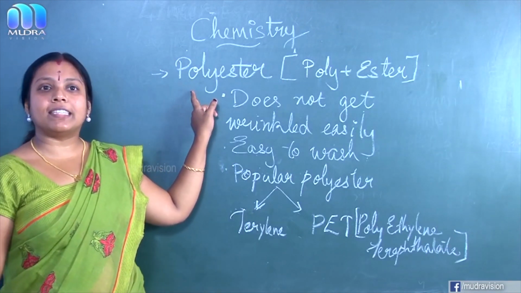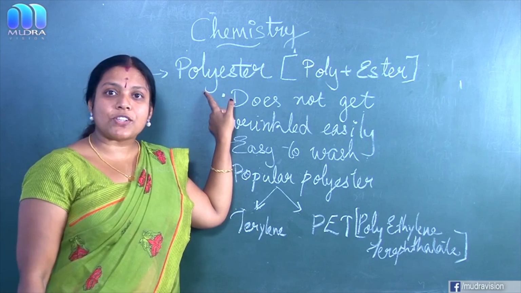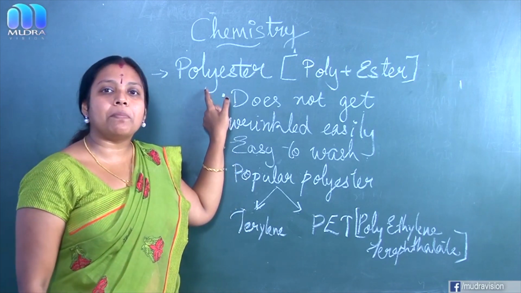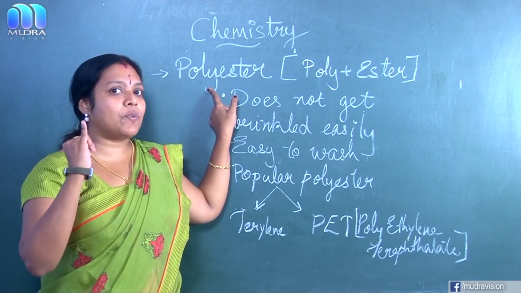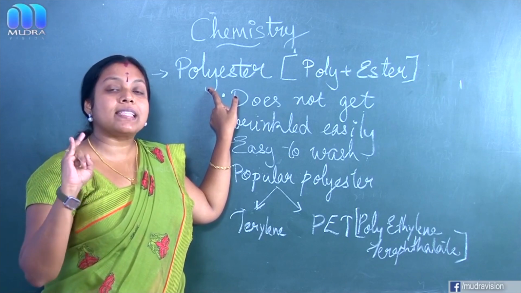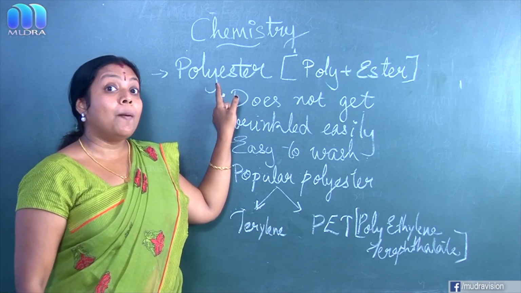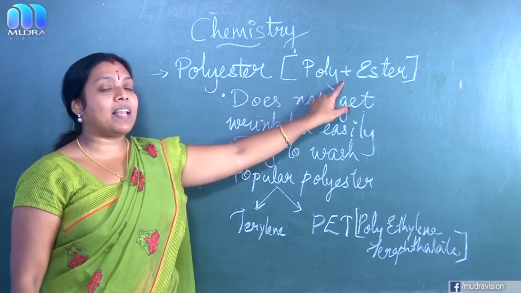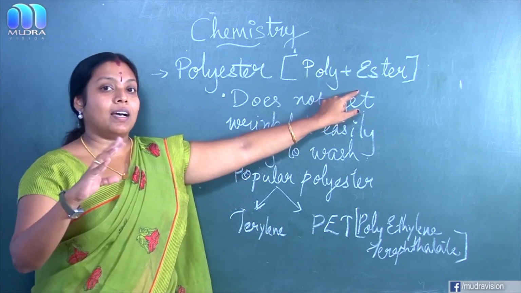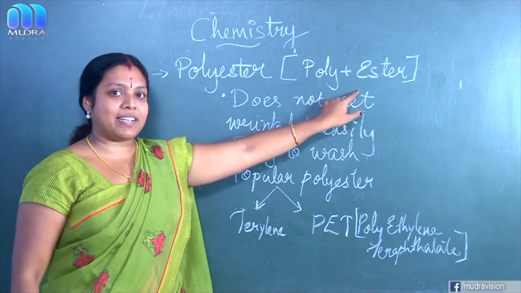Next, our third type is polyester. The third type of synthetic fiber is polyester. The first one we studied is rayon, the second one nylon. Then we are going to study about polyester. Polyester: poly plus ester. That ester I will explain later.